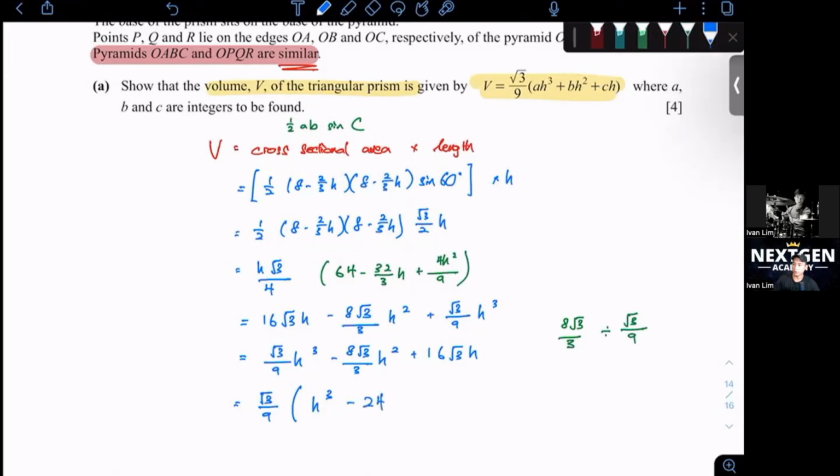minus 24 h squared. Do the same thing also for the 16 root 3. So 16 root 3 divided by root 3 over 9. Okay, you should get plus 144, is it? 16 times 3. Oops, 16 times 9. Yep, 144. Okay, so this is how you get your 4 marks.